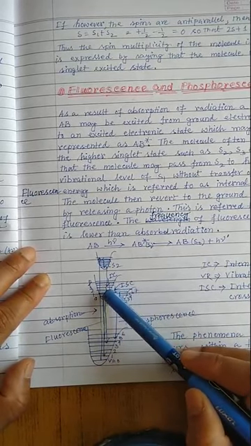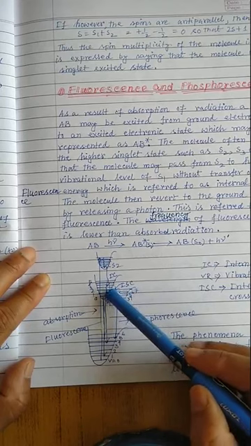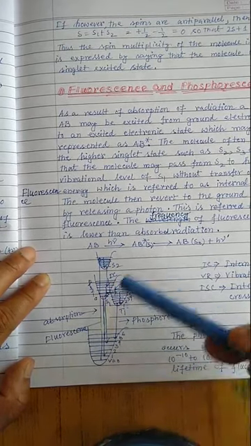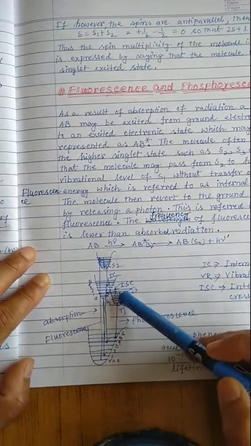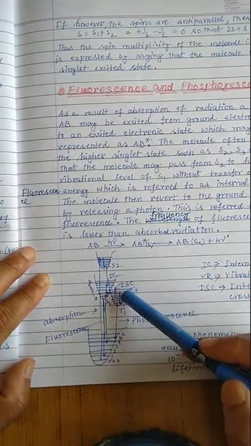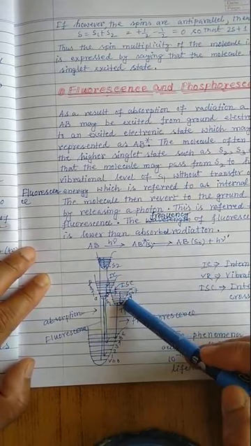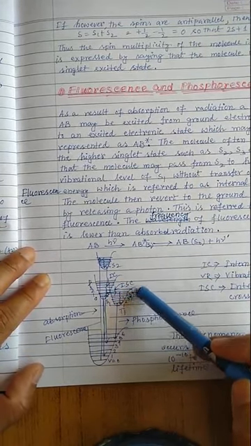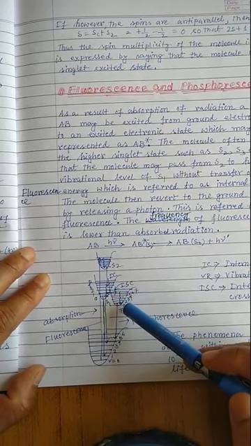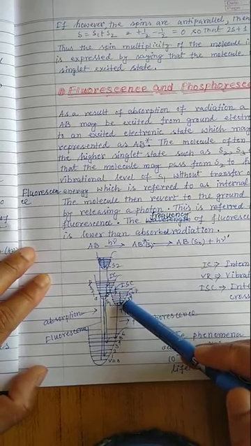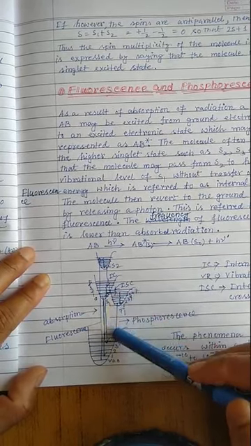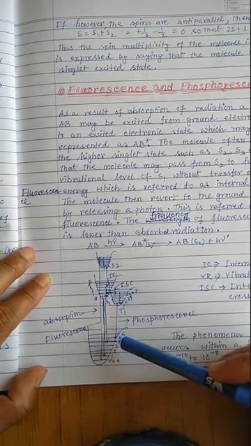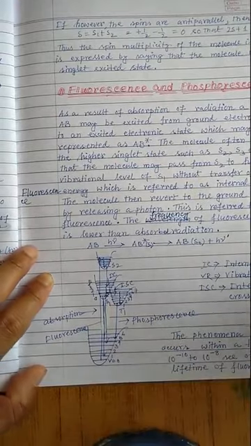At that condition, the molecule can undergo an inter-system crossing process. That means it changes its spin multiplicity from singlet to triplet and comes to the 6th level of the corresponding T1 state. From there, the molecule again loses some energy in a VR process and reaches the lowest vibrational level of the T1 state. From there, it loses a photon and comes back to any of the vibrational levels of the ground state, that is the singlet state.